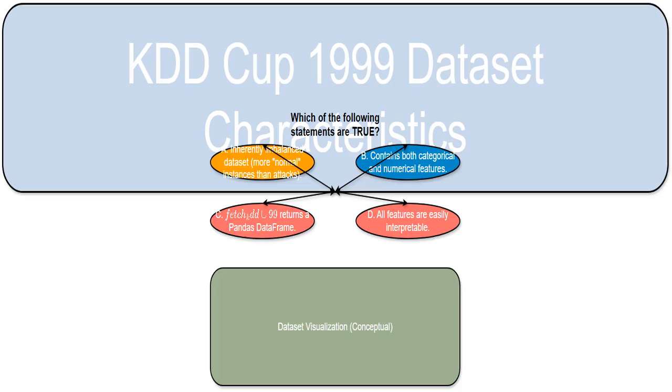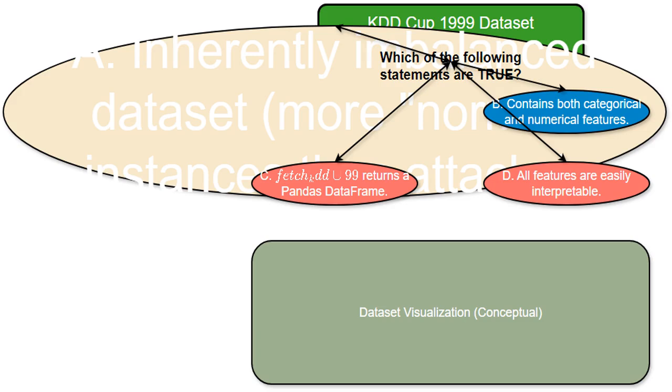I'm describing the key traits of the kddcup1999 dataset, which is a famous collection of data used in network intrusion detection. We'll be focusing on its balance, the types of features it has, and how easily we can understand those features. This statement points out a key characteristic of the kddcup99 dataset: class imbalance. It means there are way more examples of normal network traffic than there are of attacks. This imbalance is important to consider when analyzing the dataset.